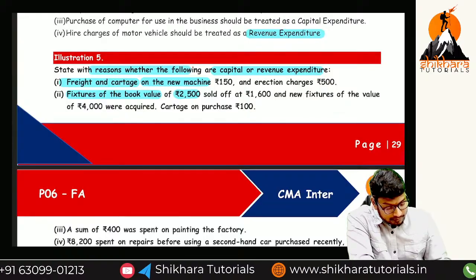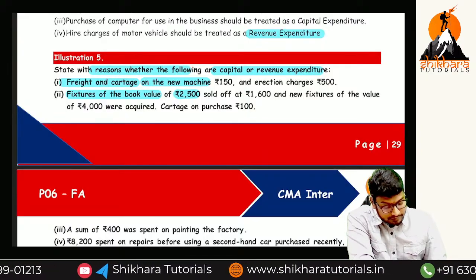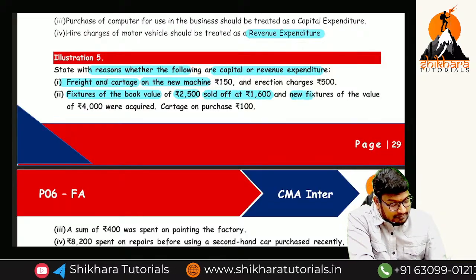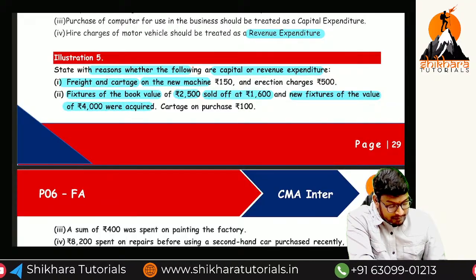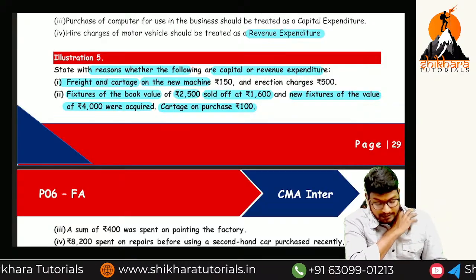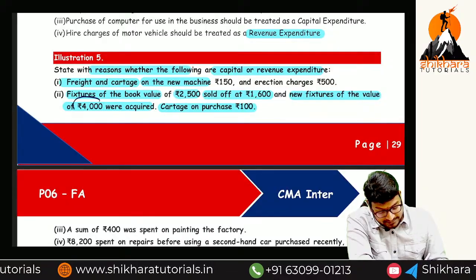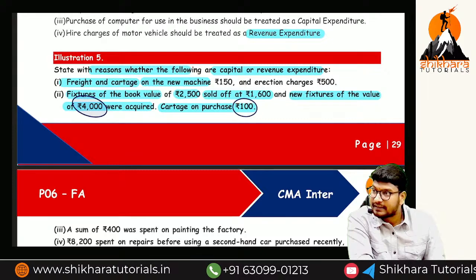Next one. What is the total book value? 2500. So we have sold for how much? 1600, and new fixtures of the value of 4000 were acquired. Carriage on the purchase is equal to how much? 100. Okay, now what is the total capital expenditure? 4000 is a capital expenditure and 100 is also a capital expenditure.